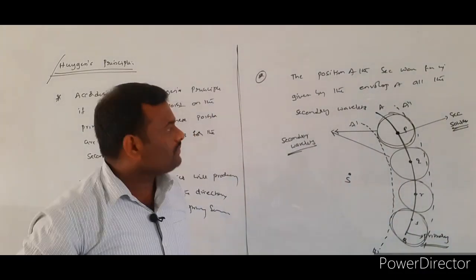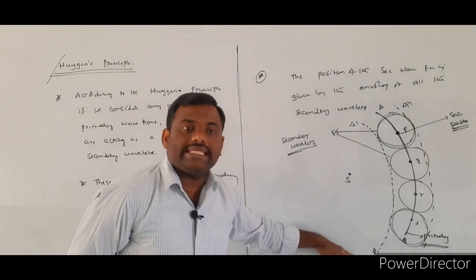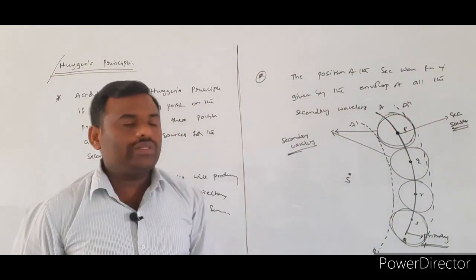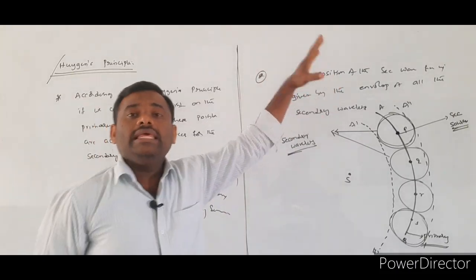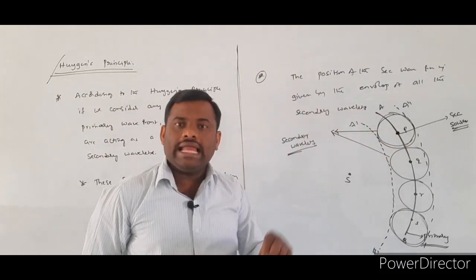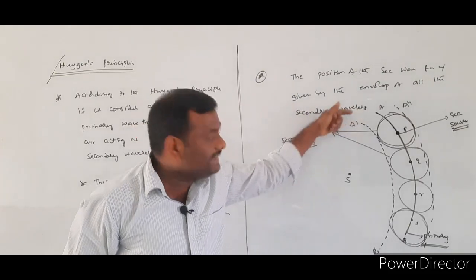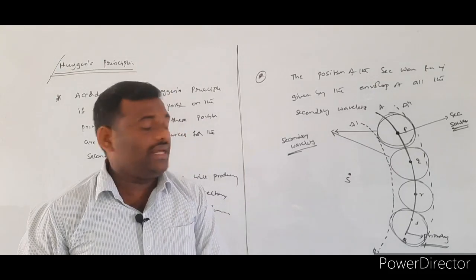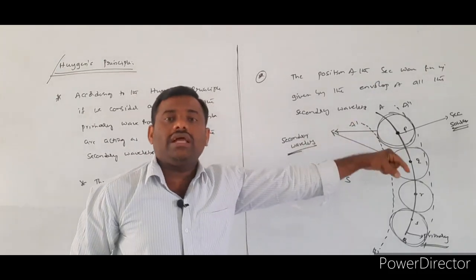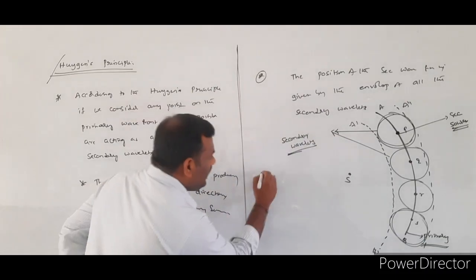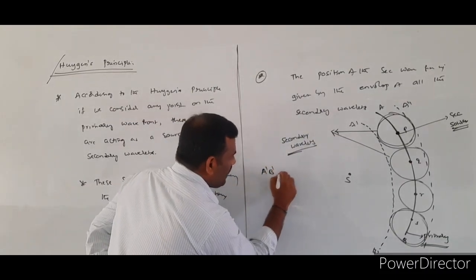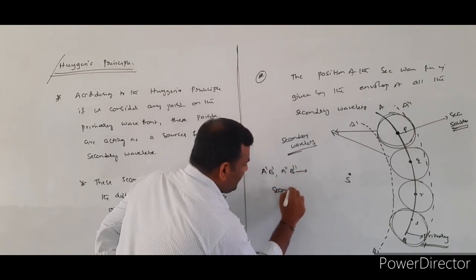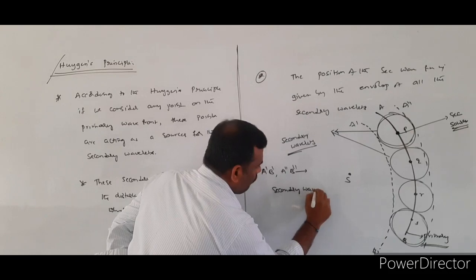From the figure, A dash, B dash will be the first envelope and A double dash, B double dash will be the second envelope. According to the Huygens principle, the envelopes made over the secondary wavelets give the position of the secondary wavefront. So A dash, B dash and A double dash, B double dash indicate the secondary wavefronts.